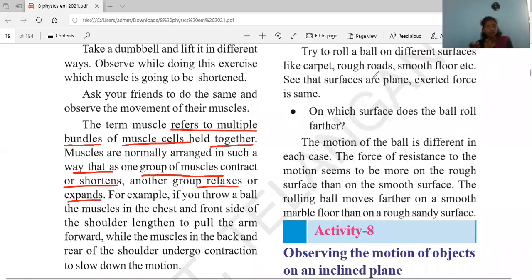While doing any work, not only exercise, one type of muscles expands and one type of muscles relaxes.